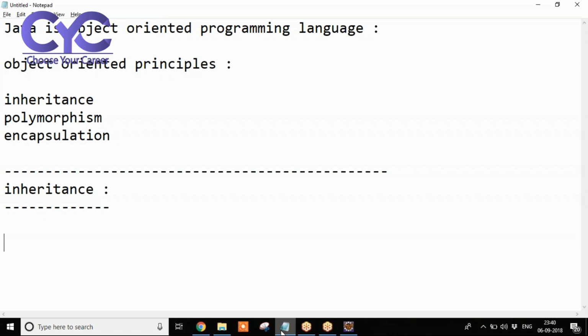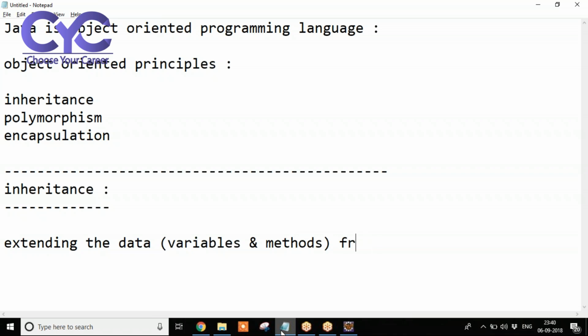So extending the data means here variables and methods, from superclass to subclass. Now here, we are going to use the extends keyword to read the data from superclass to subclass.